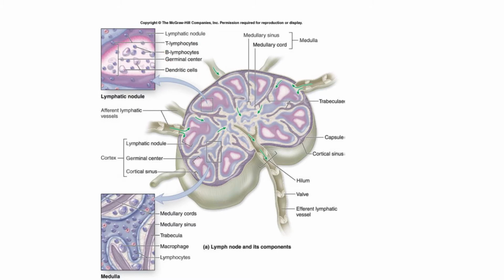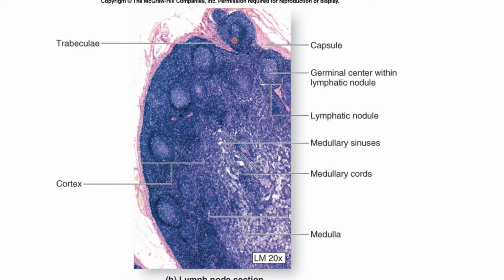Now the microscopic structure. Here you can see the microscopic structure of the lymph node. When a section through the lymph node is examined at low magnification, up to 20x, you can see the node has an outer cortex and an inner medulla. So this darker one is the cortex, and the inner lighter zone is the medulla. So the outer part is the cortex and the inner is the medulla. So this is the microscopic structure of the lymph node.